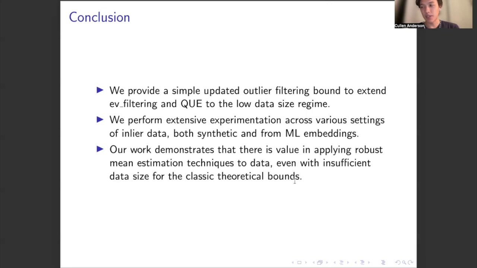We hope that our work will inspire researchers and practitioners to focus more on the important case of robust mean estimation in high dimensions under low data size.